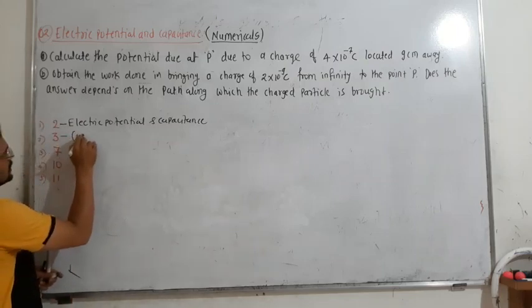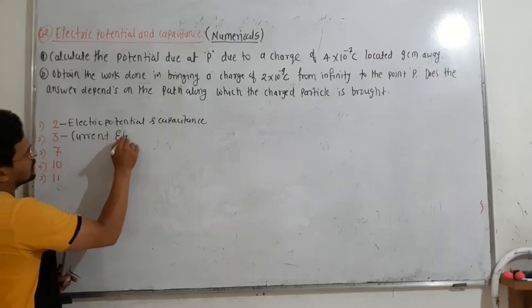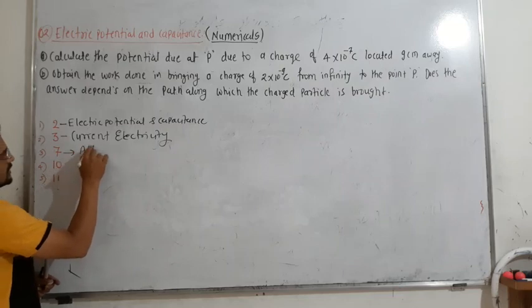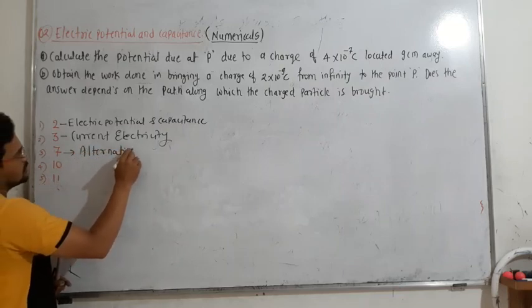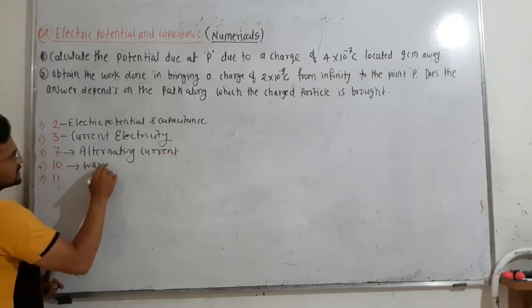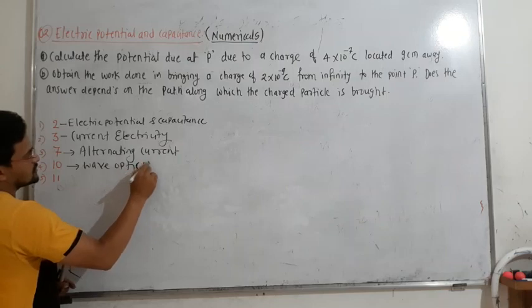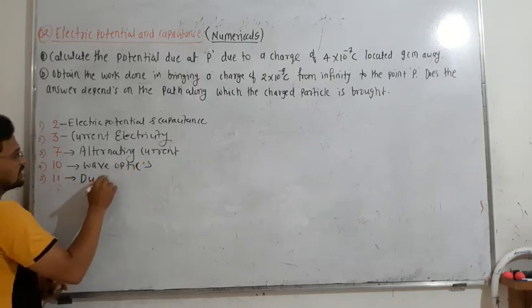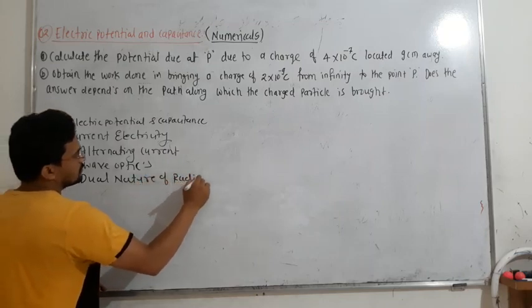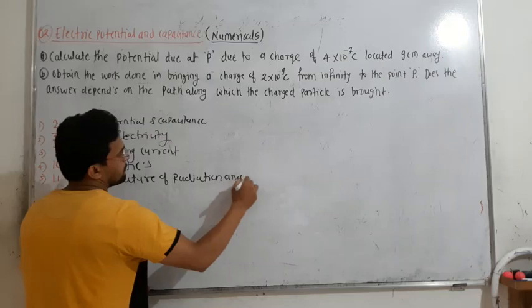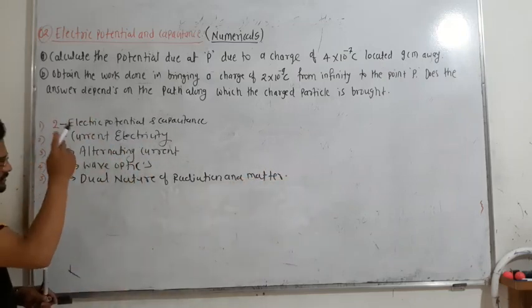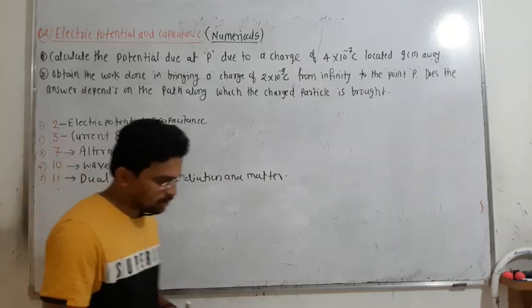The second topic is current electricity. The third topic is alternating current. The 10th one is wave optics, so this is confirmed. And the 11th is dual nature of radiation and matter. Only out of these topics you will have the numericals.